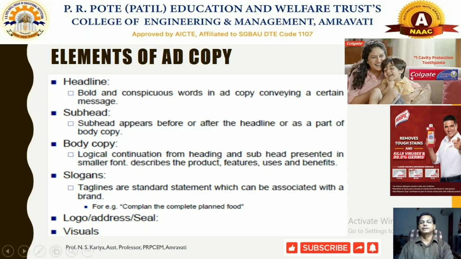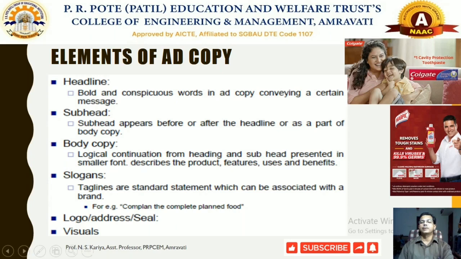Body copy. Here the complete ad copy is there, so there is no distinction between ad copy and body copy here. We are talking about the logical continuation from the heading and subheading, presented in smaller fonts, describing the product features, uses and benefits. In case of copy, we are just using oral and other written forms of communication or messages very effectively, and that makes your simple advertisement copy.